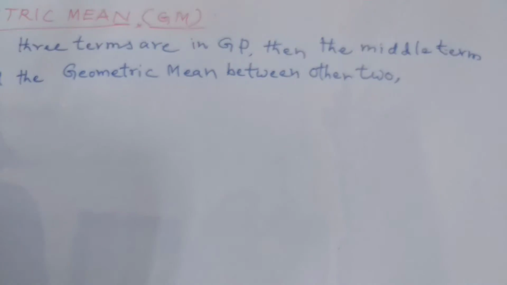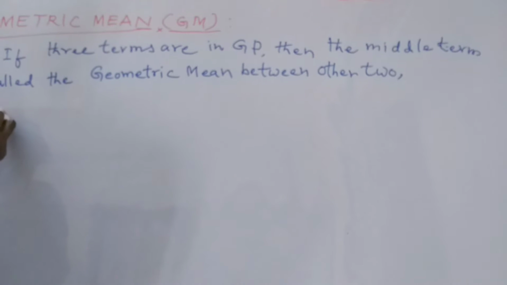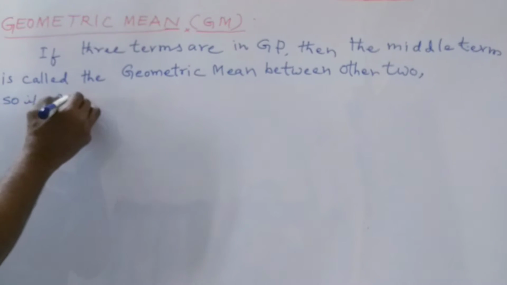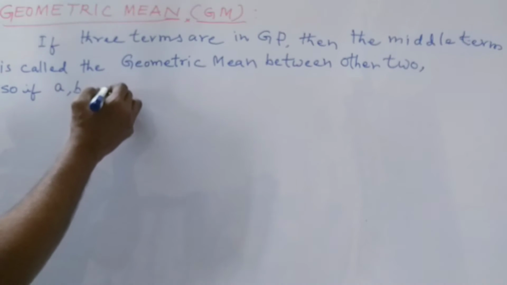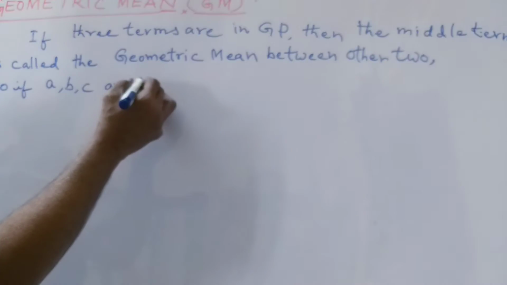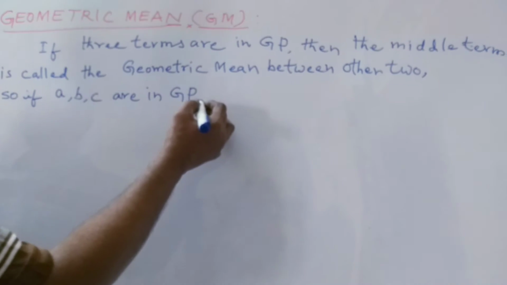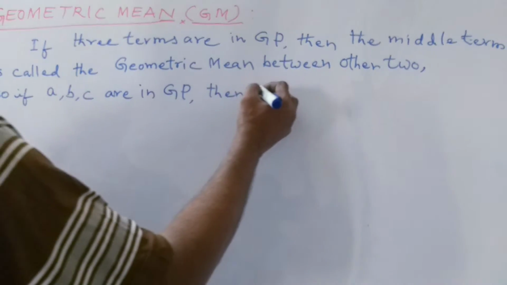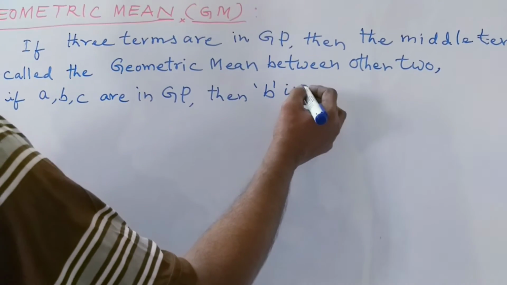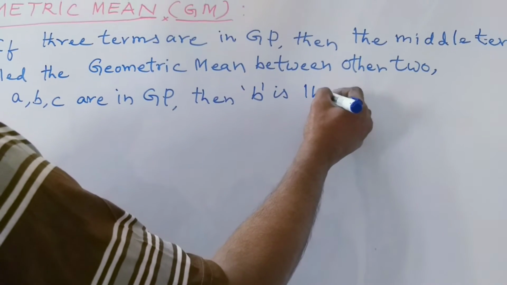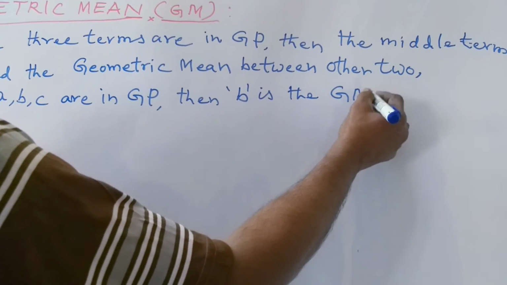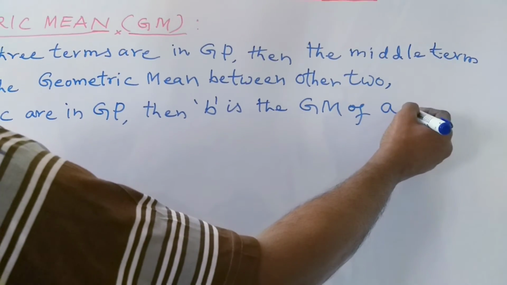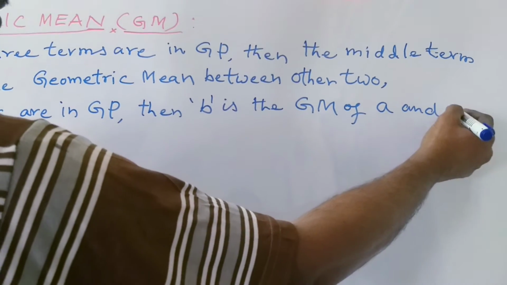So, if A, B, C are in geometric progression, then B is the geometric mean, GM, of A and C.